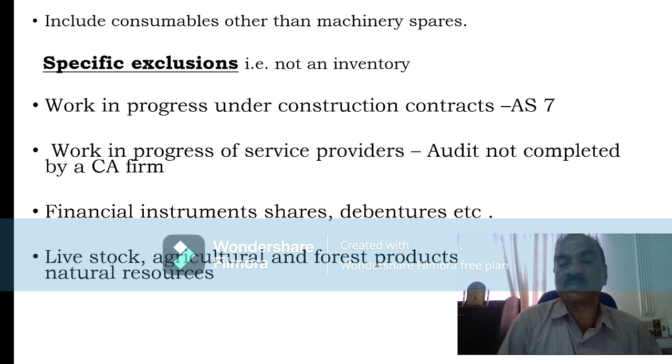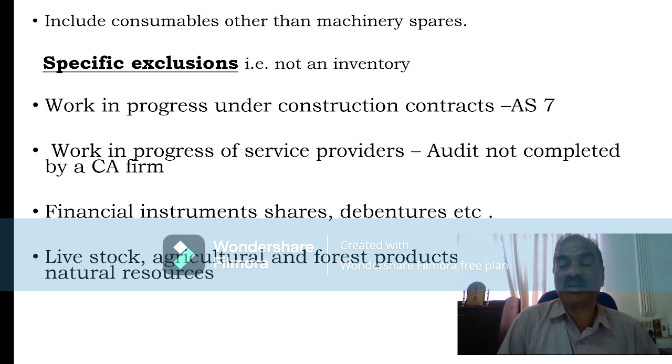Then work in progress of service providers is also not considered as inventory. Service providers means, for example, a CA firm. An audit work is obtained. For a one-year audit, a 1 lakh fee is there. In January, the audit work has been started.